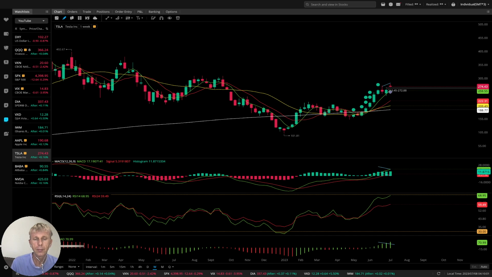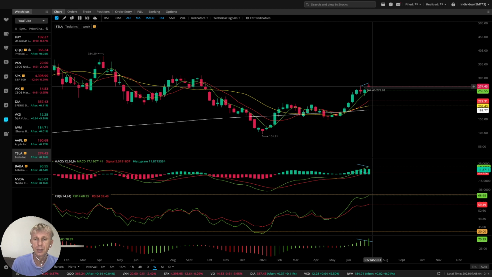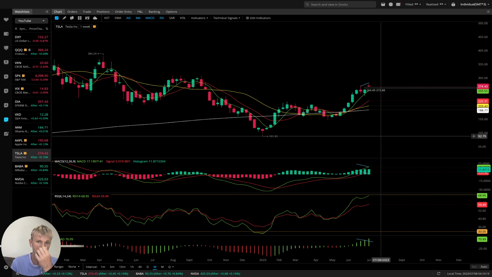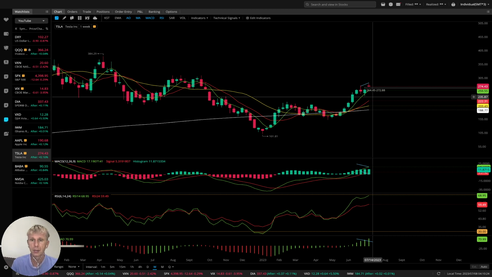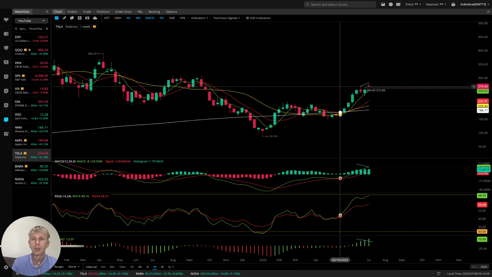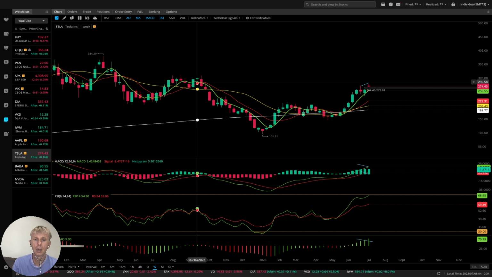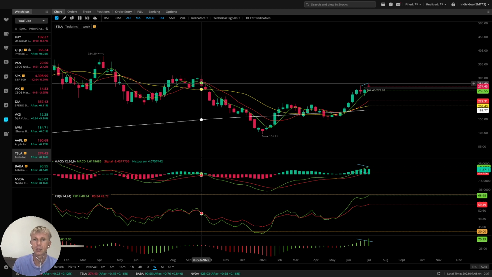Let's move to Tesla. Tesla, it's not so strong, right? Let's see. Tesla is still strong, right? It's a last bar, it's a tail bar, but it's disconnected from MA5, 10, and 20. It's not strong like Google, like Apple, but still positive, because Apple did new all-time highs. Tesla not. Tesla just dancing around the previous September time frame.